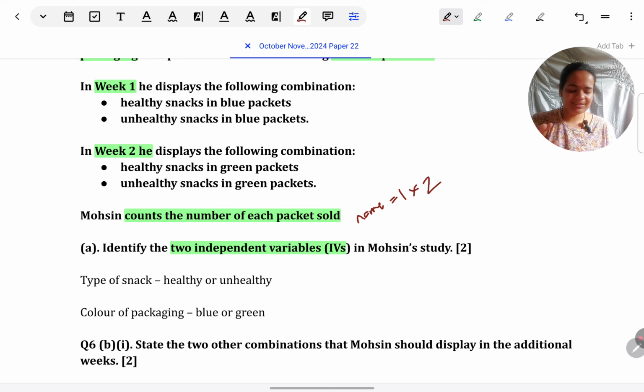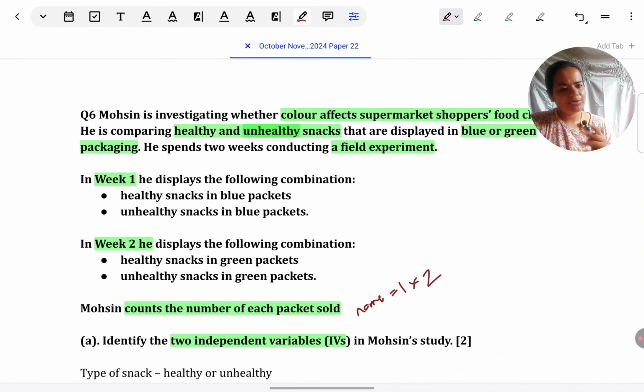In the sense, you just say this is the IV and this is the IV. You don't need to explain why this particular IV is used or how it was operationalized, what combination was presented, nothing. Because it's just 1 mark each. How do you identify an IV in a given situation? You ask what is the researcher manipulating or changing to see its effect on some other variable. In this situation, what has Mohsin manipulated or changed?